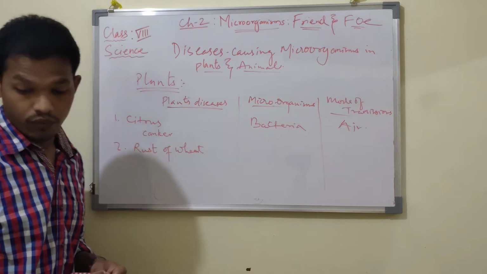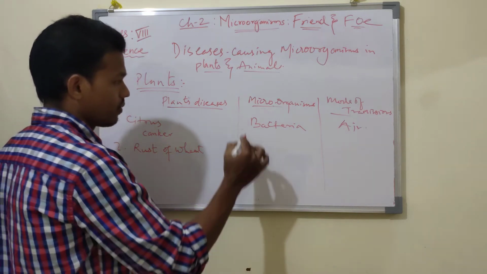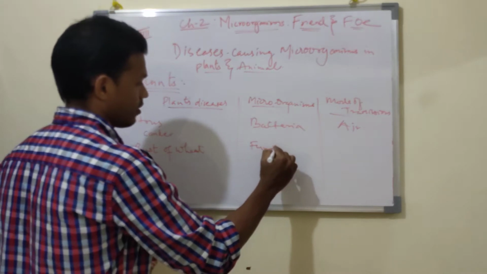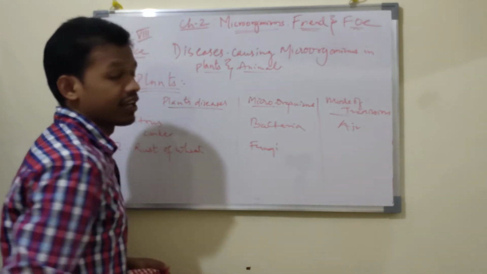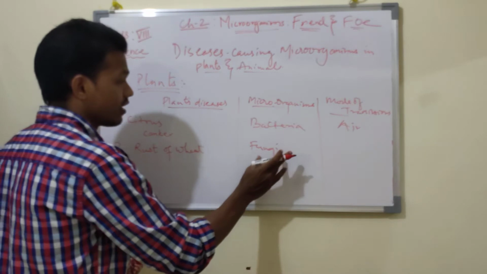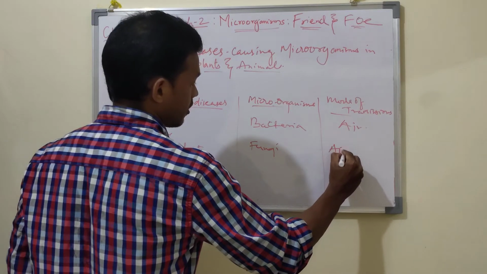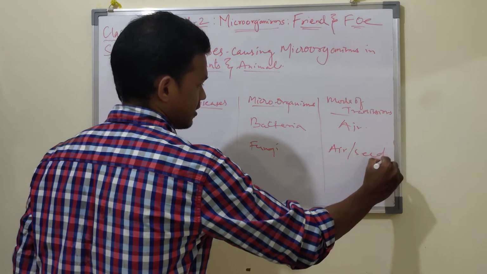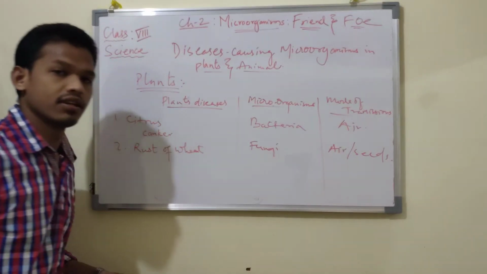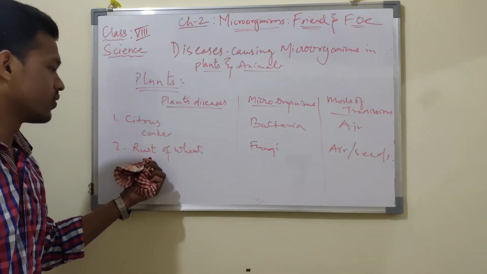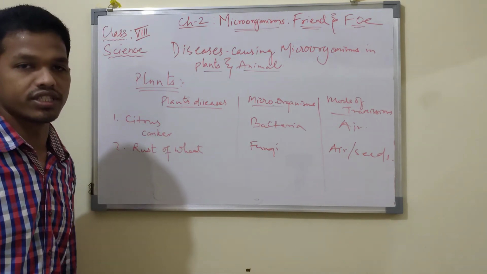Rust of wheat is caused by, not protozoa, that is fungi. Microorganisms called fungi. How is it transmitted? Through air and seeds. Through seeds or by air, this fungus can be transmitted and cause rust of wheat in plants.